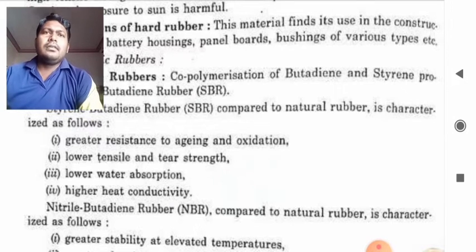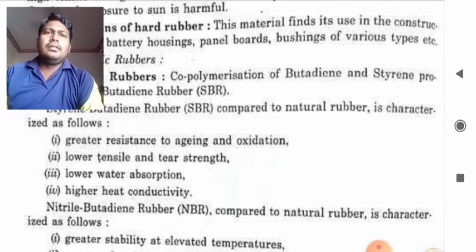Aging means the property by which a material loses its properties after a long duration of time. It is also resistant to oxidation. Its characteristic is also lower tensile strength.